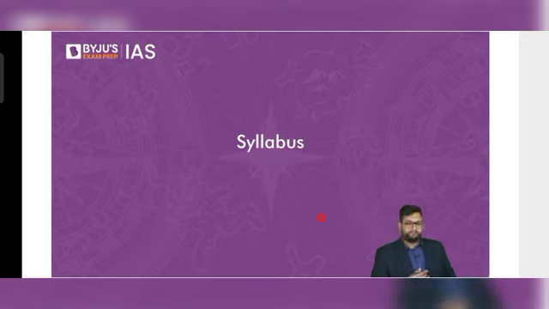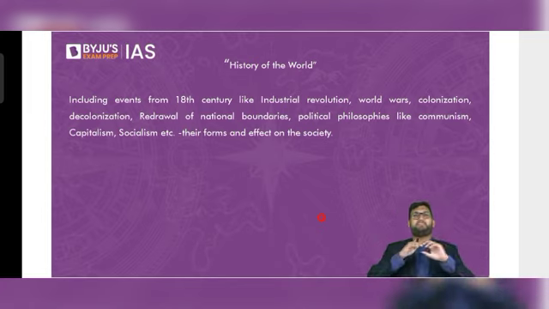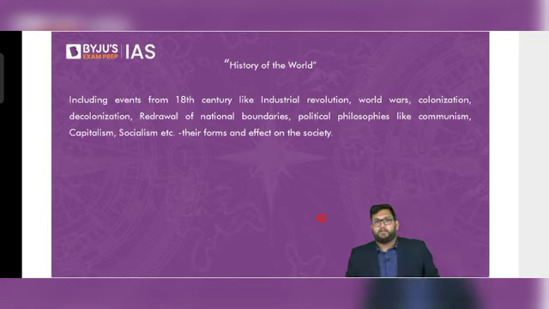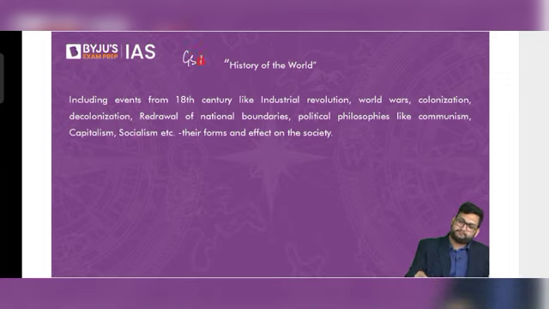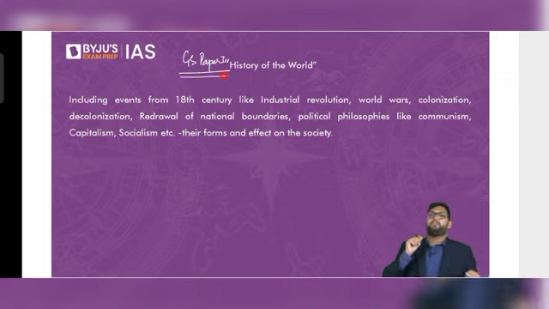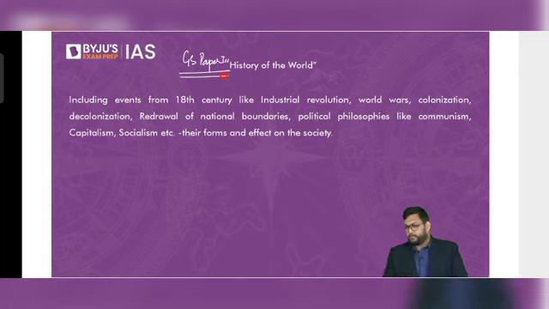Okay. Now, when we talk about the syllabus, UPSC is very notorious for giving very vague words. So in GS paper 1, they have given the following lines.